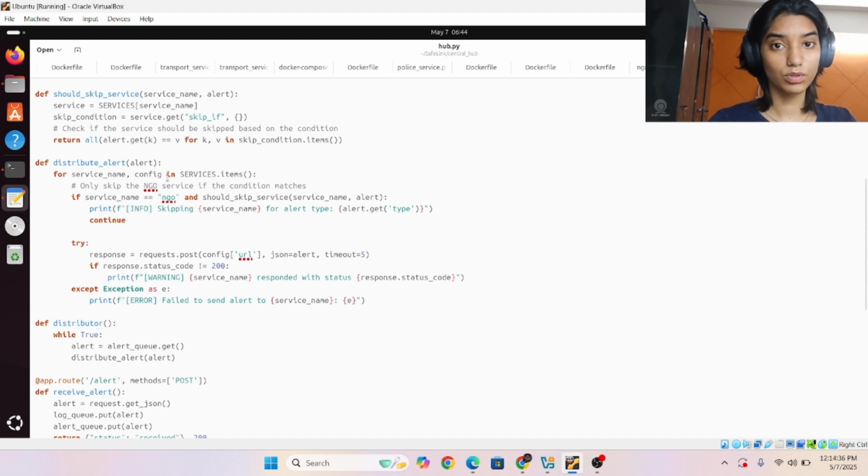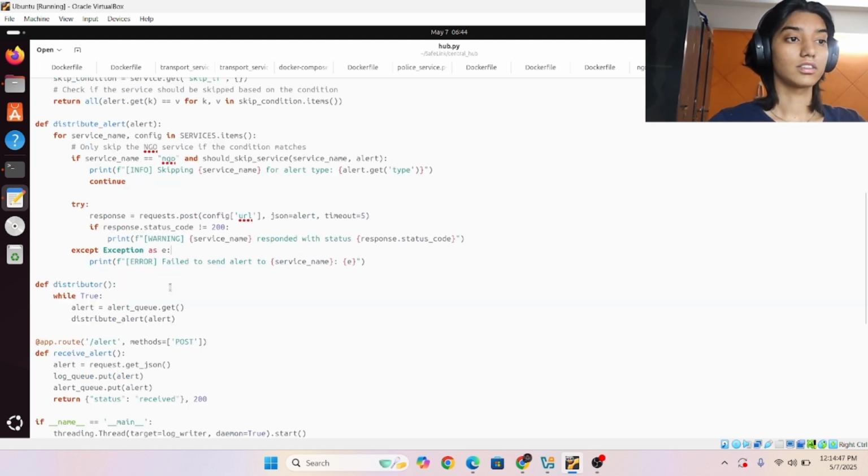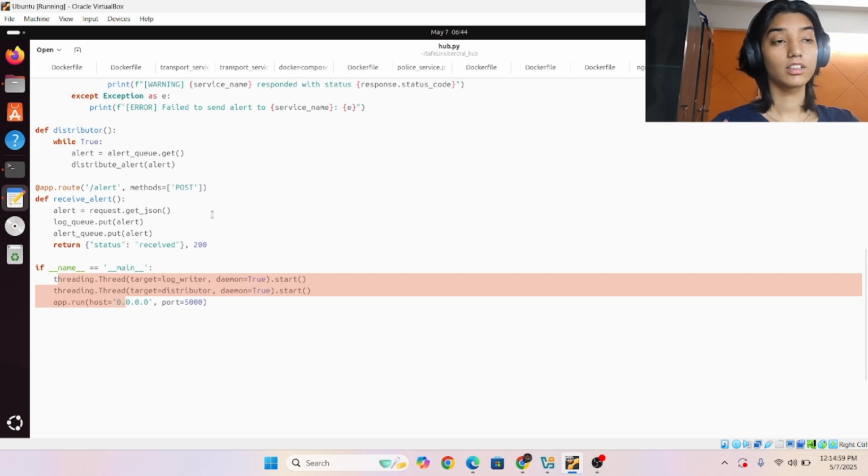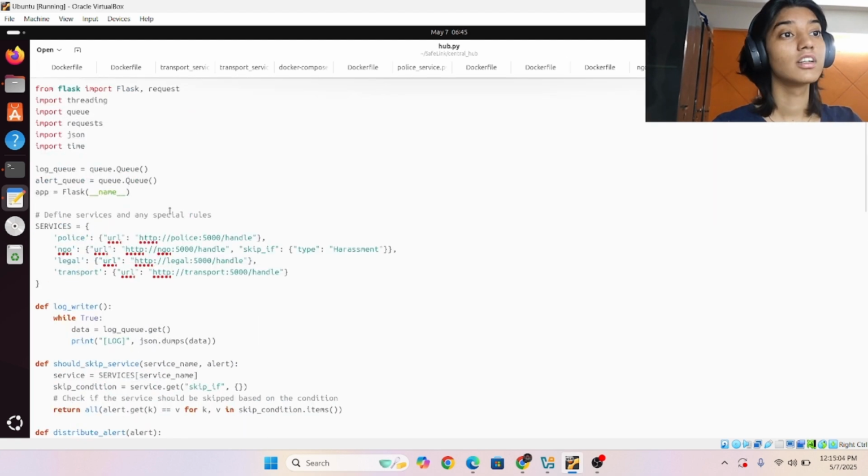Then it distributes those services to the particular service according to the alert that a user or client posts onto the server, and then the server is responsible for giving back to the others. Then it is done, yes. So a log writer is there, and all this is done through threading. So I'm using distributed programming as well as threading.